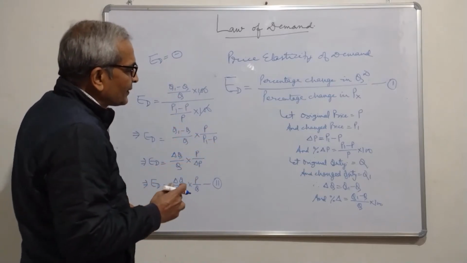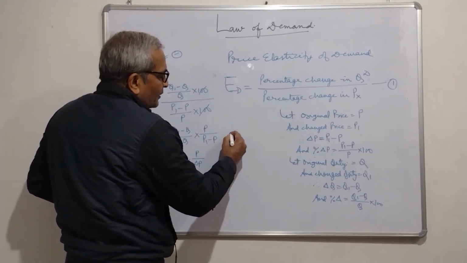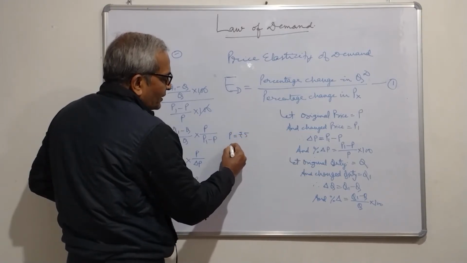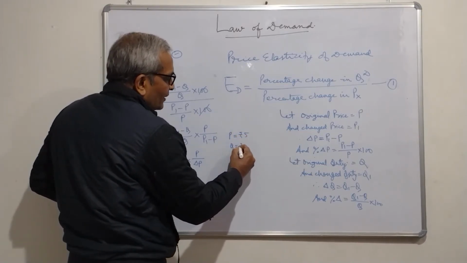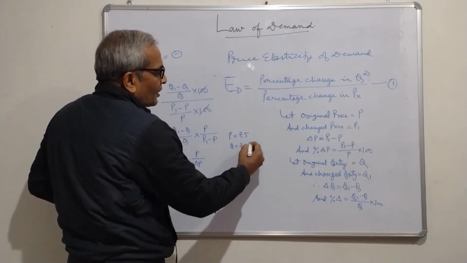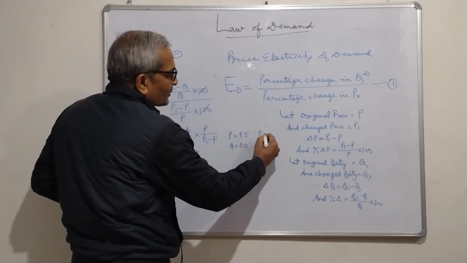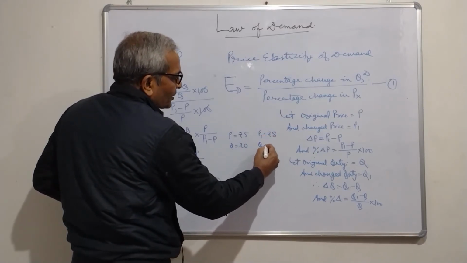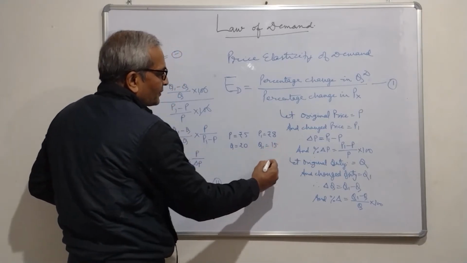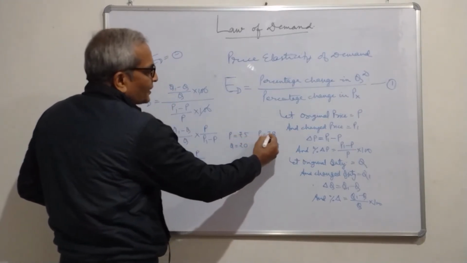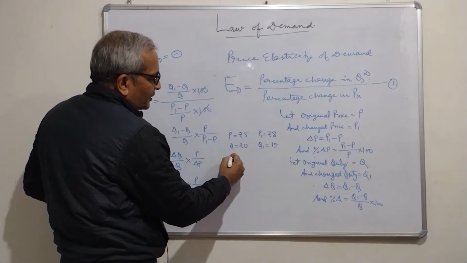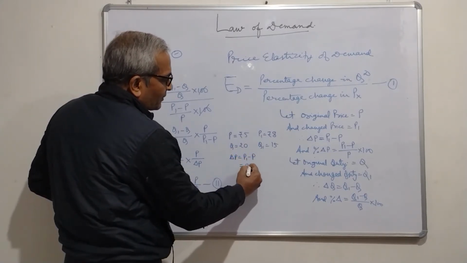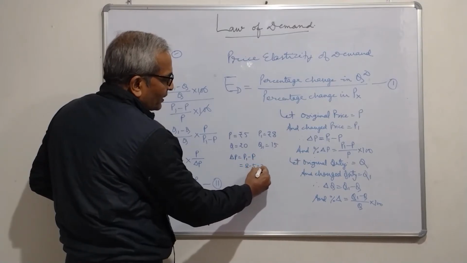How does it operate? Let us assume that price is ₹5 and quantity is, let us say, 20. Now if the price increases to ₹8, then the quantity will decrease to 15. So the change in price will be positive: P1 minus P, 8 minus 5 equals 3.